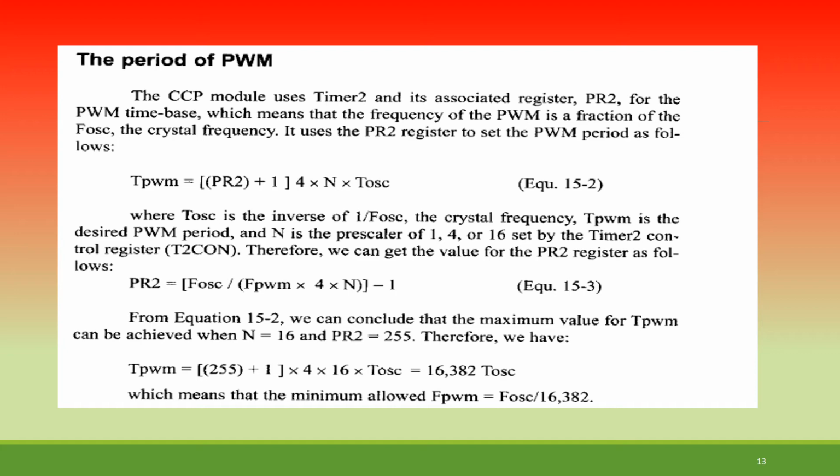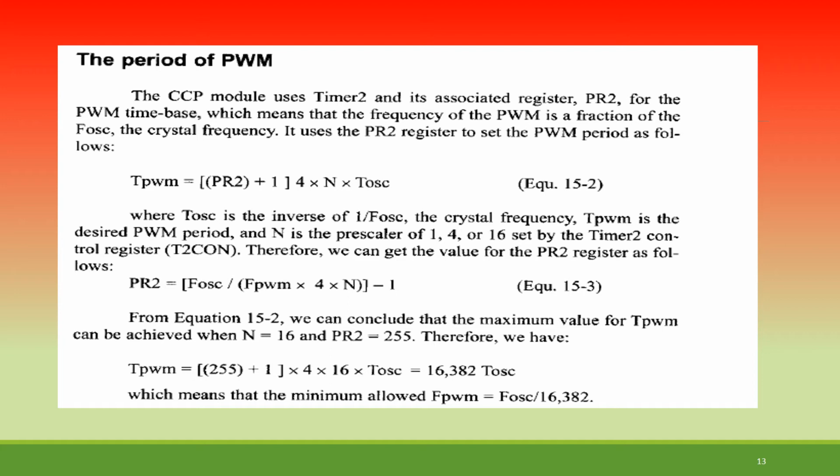T PWM is the desired PWM period. N is the prescaler of 1:4 or 16 set by the Timer 2 control register, that is T2CON. And we can get the value for the PR2 register as follows. So here you can see PR2 is equal to (F oscillator divided by (F PWM × 4 × N)) minus 1. Now you can use this equation.